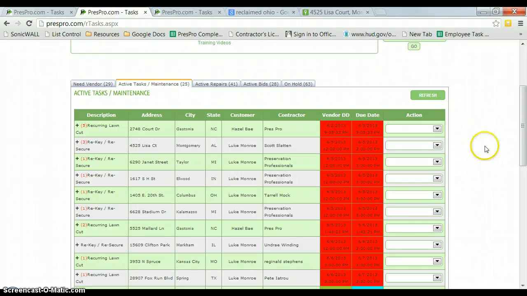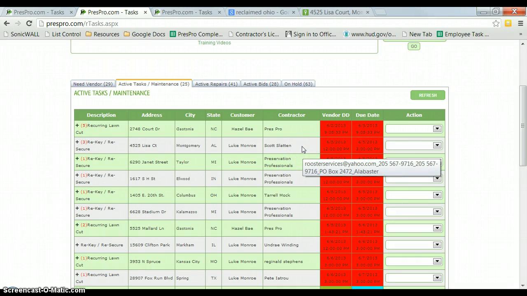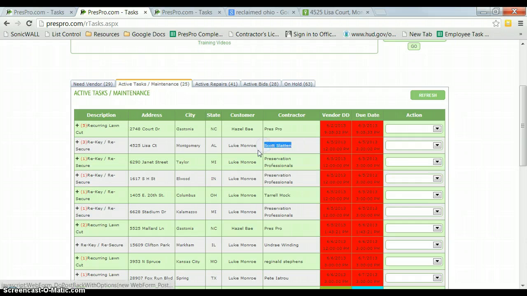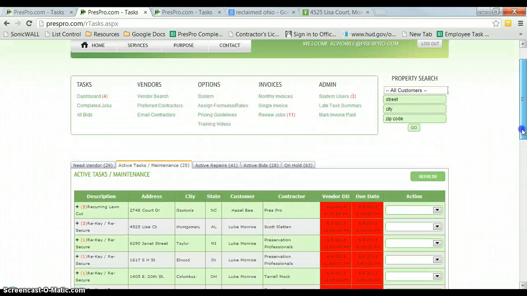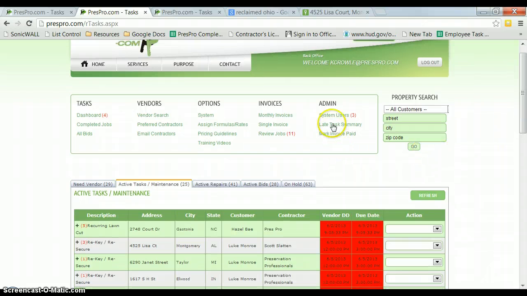This video is to show how to upload a vendor's task into their dashboard. So the one we are going to upload right now is for Scott Slatton at 4525 Lisa Court in Montgomery, Alabama. So what we're going to do is scroll up and click System Users.